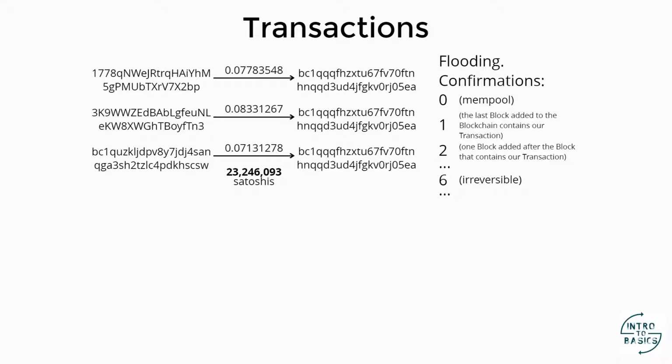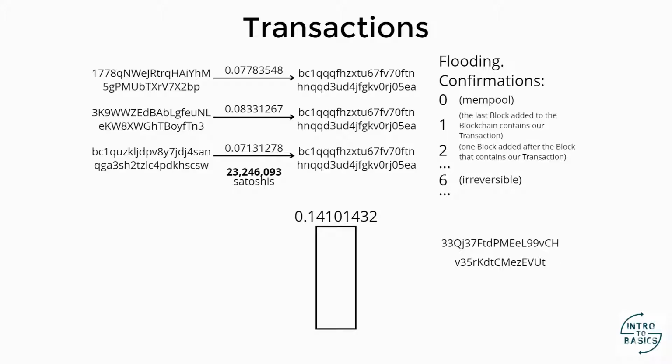Okay, having these funds available, let's say we want to buy a laptop. And we find a site that accepts Bitcoin, and we also find a laptop at 0.141 Bitcoin. The site told us the price of the laptop, and it will give us an address to which we can send this amount. So, we'll use our wallet to build this transaction.